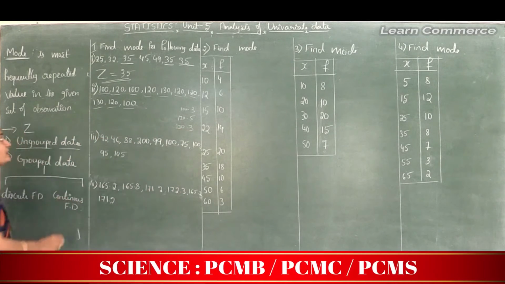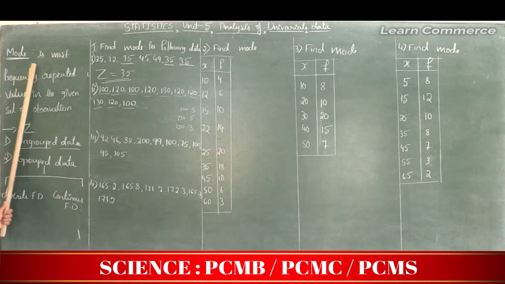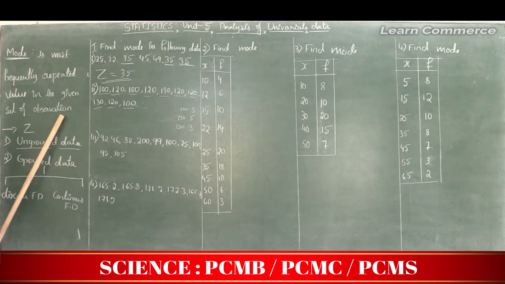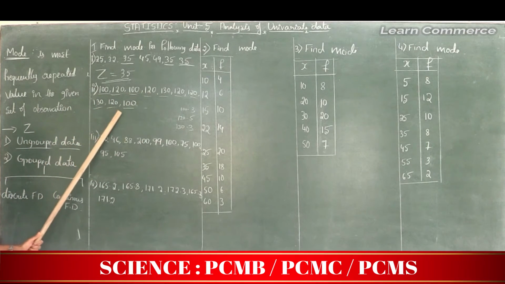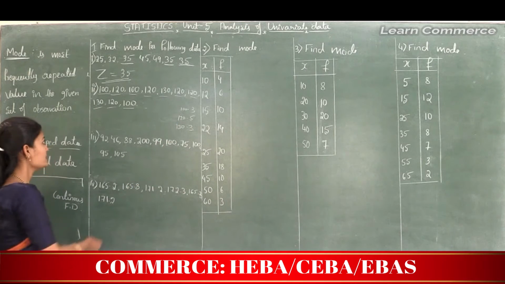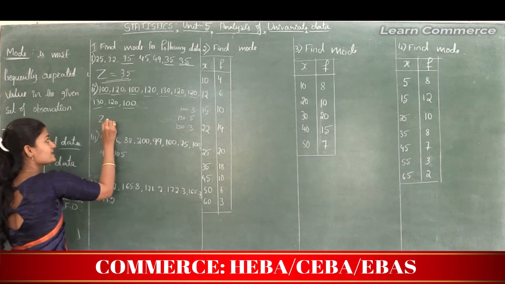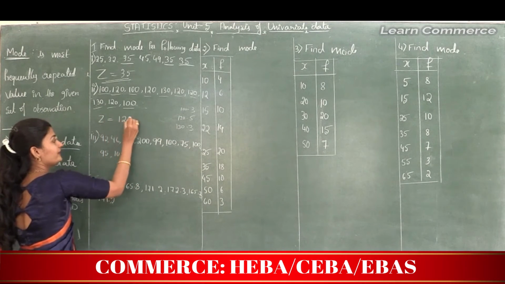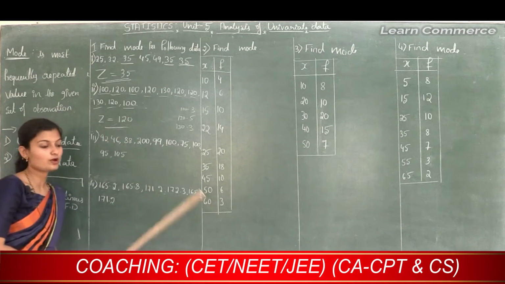But what is the meaning of mode? Mode is the most frequently repeated value in the given set of observations. See, this is the given set of observations. Here the most frequently repeated value is 120. Therefore here mode, that is Z, is equal to 120. Okay, next move to problem number 3.